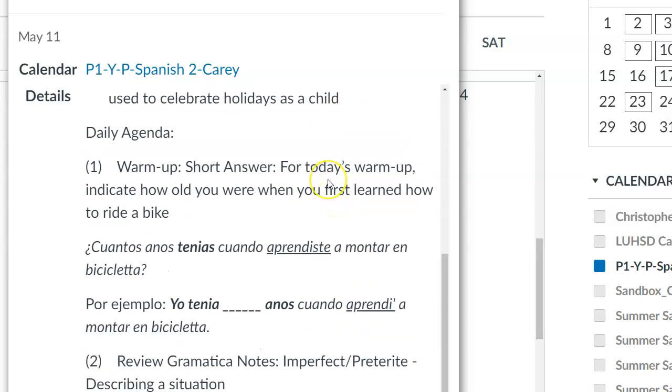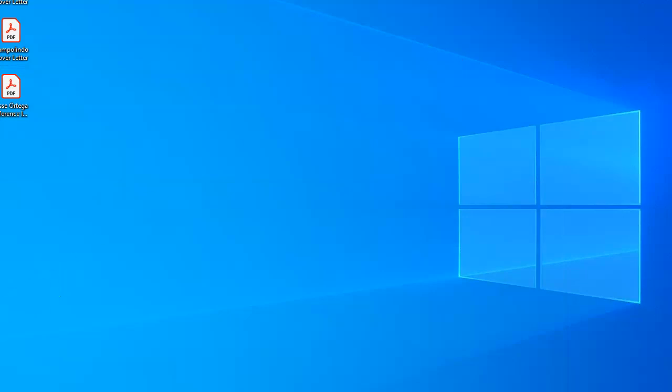We're going to begin Chapter 5 today, and before we do that, we're going to go over some of the key notes from Chapter 4b, the one that we just finished. And those are notes on the imperfect and the preterite used together, and how they're used together to describe a situation. And so your warm-up question is an example of that, answering the question about how old you were when you first learned how to ride a bike. It's similar to the question you guys are answering for the speaking questions for your final exam study guide.